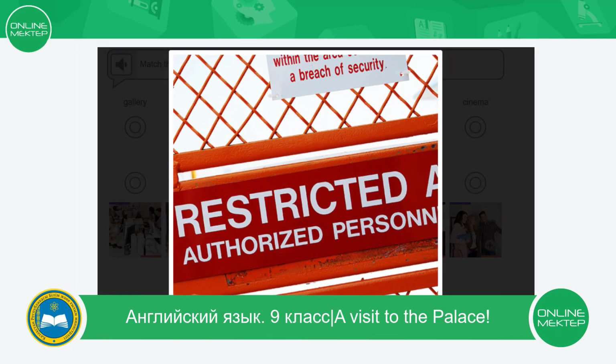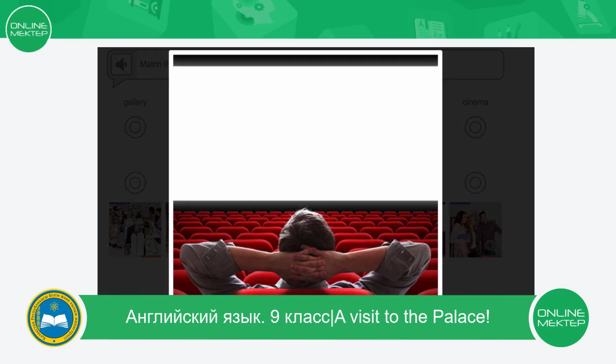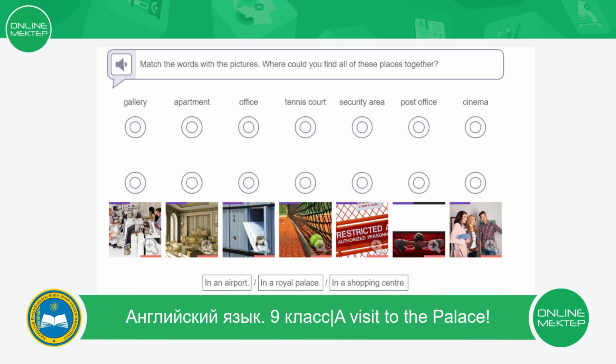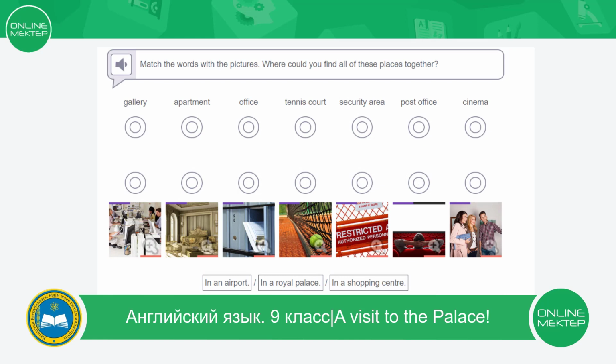We are not allowed to go inside. This place is very popular among teenagers and students. They are looking at something beautiful.